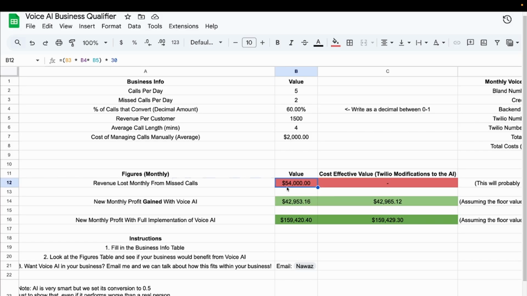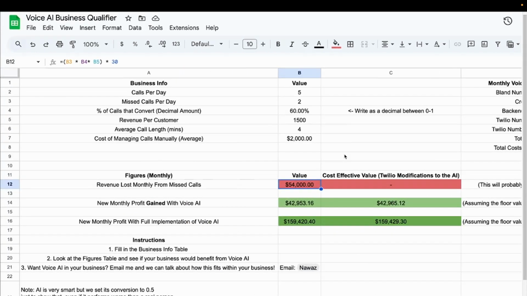Let's say you do use voice AI, okay, and then you take the associated costs and things with it. So you're going to make this much, right? This is how much money you can make by just implementing voice AI. When I show it to clients, they go crazy, right? This is real, right away. This is all the maths. There are going to be a lot more business metrics you can put in, but these are the big numbers that are already used, right? So you can save around $42,000 in this instance, for this business, right?